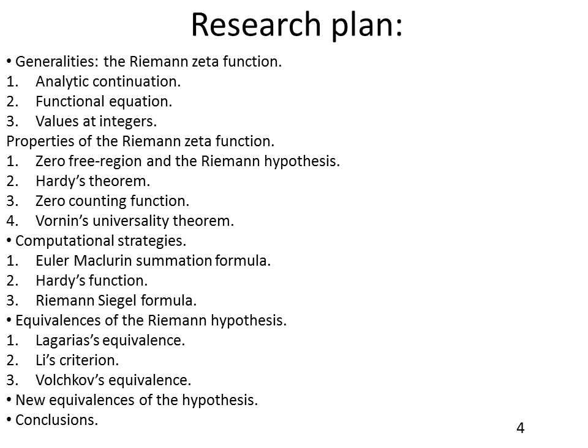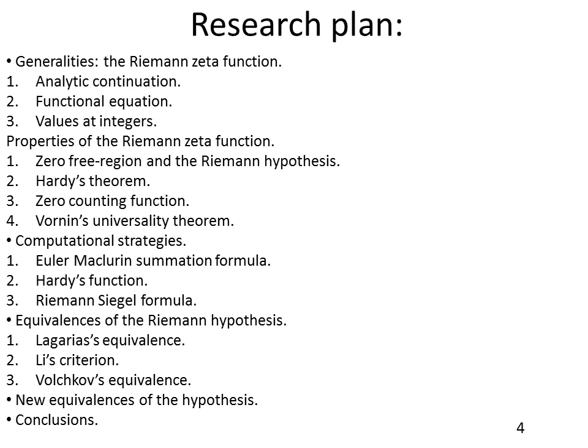Now let's talk about the research plan. The first chapter is titled Generalities, the Riemann zeta function. I'm going to talk about the analytic continuation, the functional equation, and the values at integers of the Riemann zeta function. The second chapter is called the properties of the Riemann zeta function. In it, I'm going to talk about the zero-free regions and the statement of the Riemann hypothesis, Hardy's theorem, the zero counting function, and the great Voronin's universality theorem.